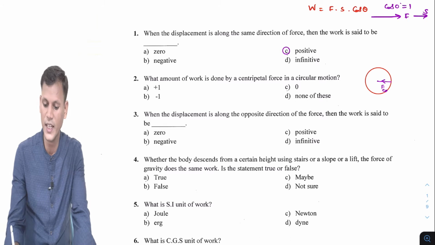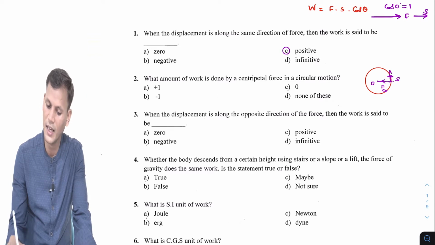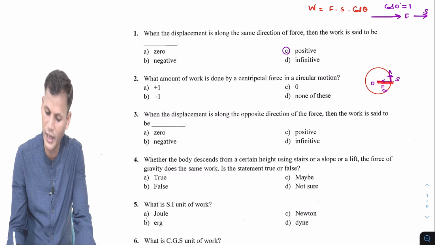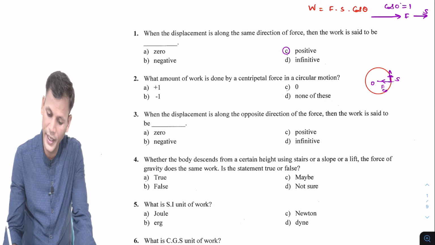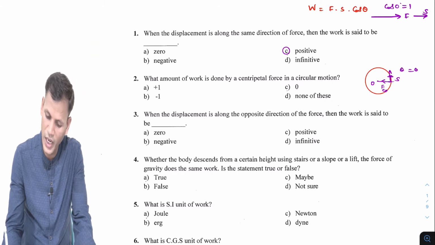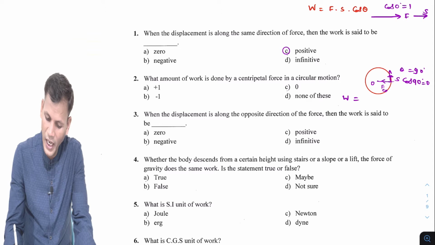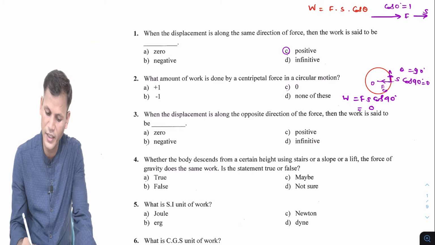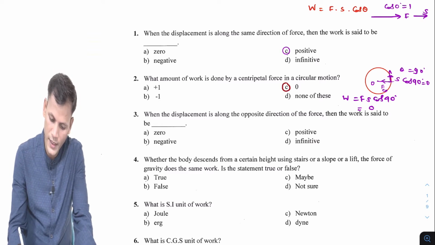F_CP stands for centripetal force. The direction of displacement S is this and the direction of F is this. So the angle is 90 degrees, and we know cos 90 is 0. So W will be F s cos 90, and cos 90 is 0, so the entire term will be 0. So the answer will be 0, that is option C.